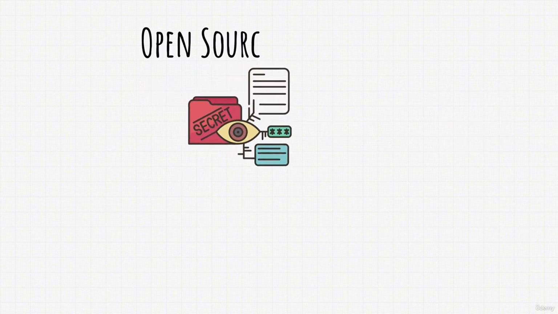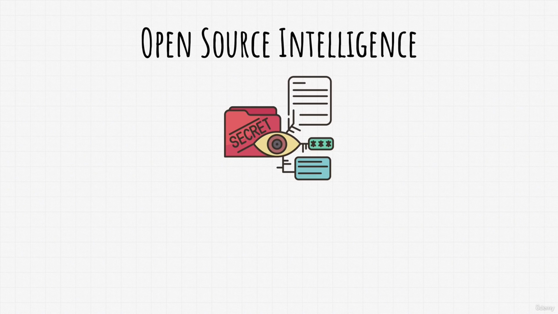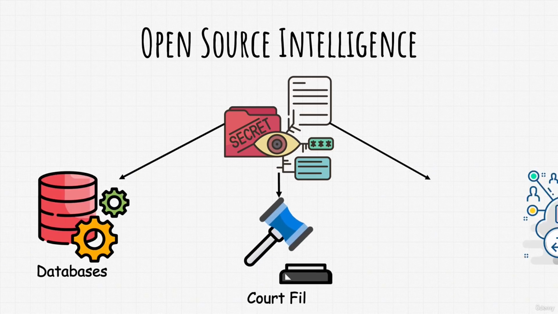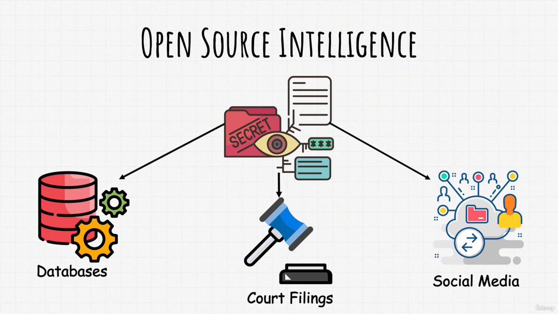Well, Open Source Intelligence refers to the collection and analysis of information from publicly available sources such as databases, registers, court filings, social media, and so on. And this kind of information can come in handy in various fields. First off, in security and intelligence, it helps law enforcement agencies, security professionals, and intelligence organizations gather insight about potential threats, security vulnerabilities, and overall it helps track people down.